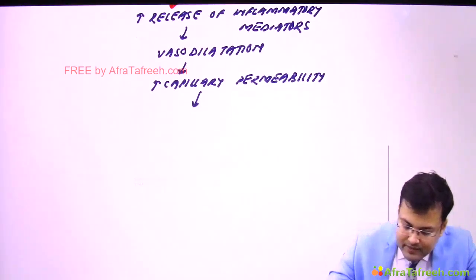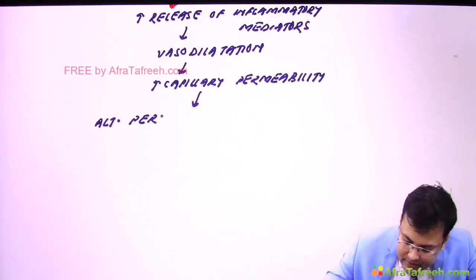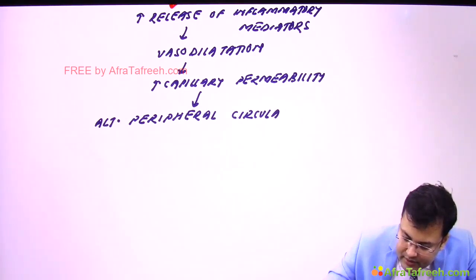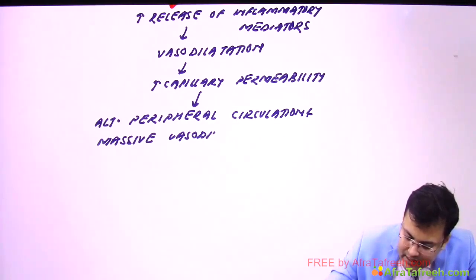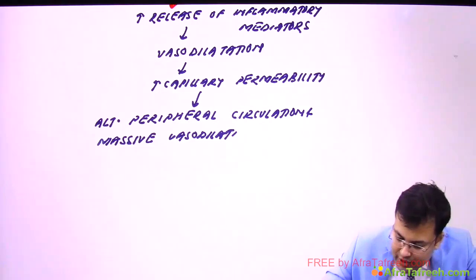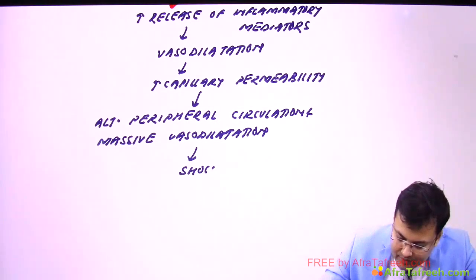So what's the effect? There is altered peripheral circulation, and there is massive vasodilatation. Clear? And because of this massive vasodilatation, there is pooling of blood. Clear? And because of this pooling, what happens? There is hypotension or shock.